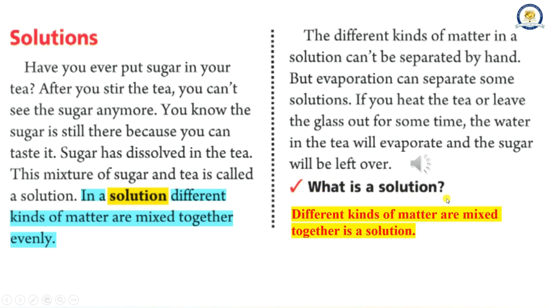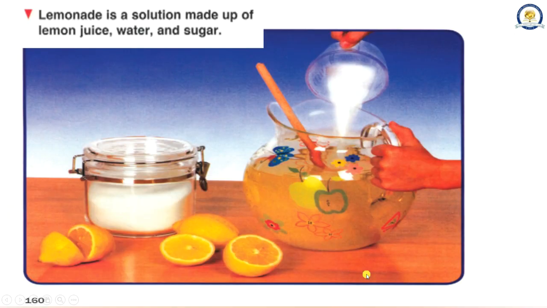What is a solution? Different kinds of matter mixed together is a solution. Lemonade is a solution made up of lemon juice, water, and sugar.